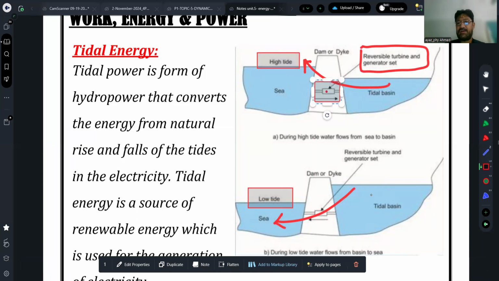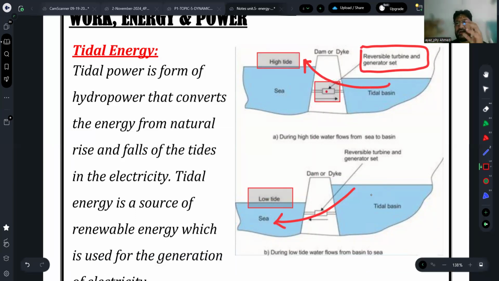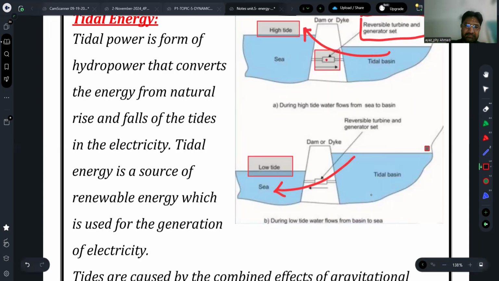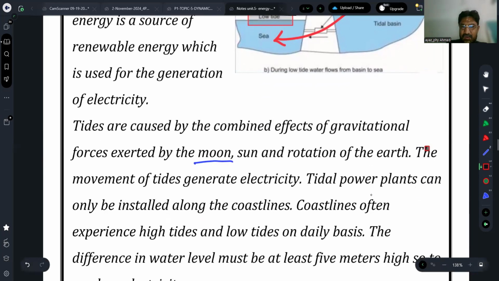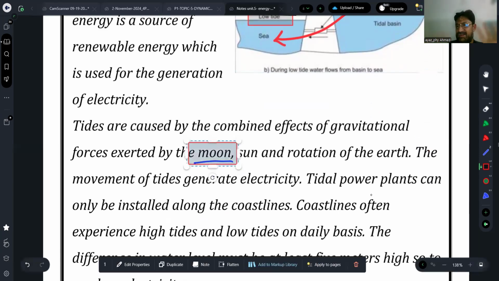When the water is moving from low to high, it is filling up the dam or the dike, and during that the turbine is run, and that turbine is connected to the generator, and that produces electricity and so on. So tidal energy is a source of renewable energy which is used to generate electricity. Tides are caused by the combined effect of the rotation of the earth and the gravity of the moon.